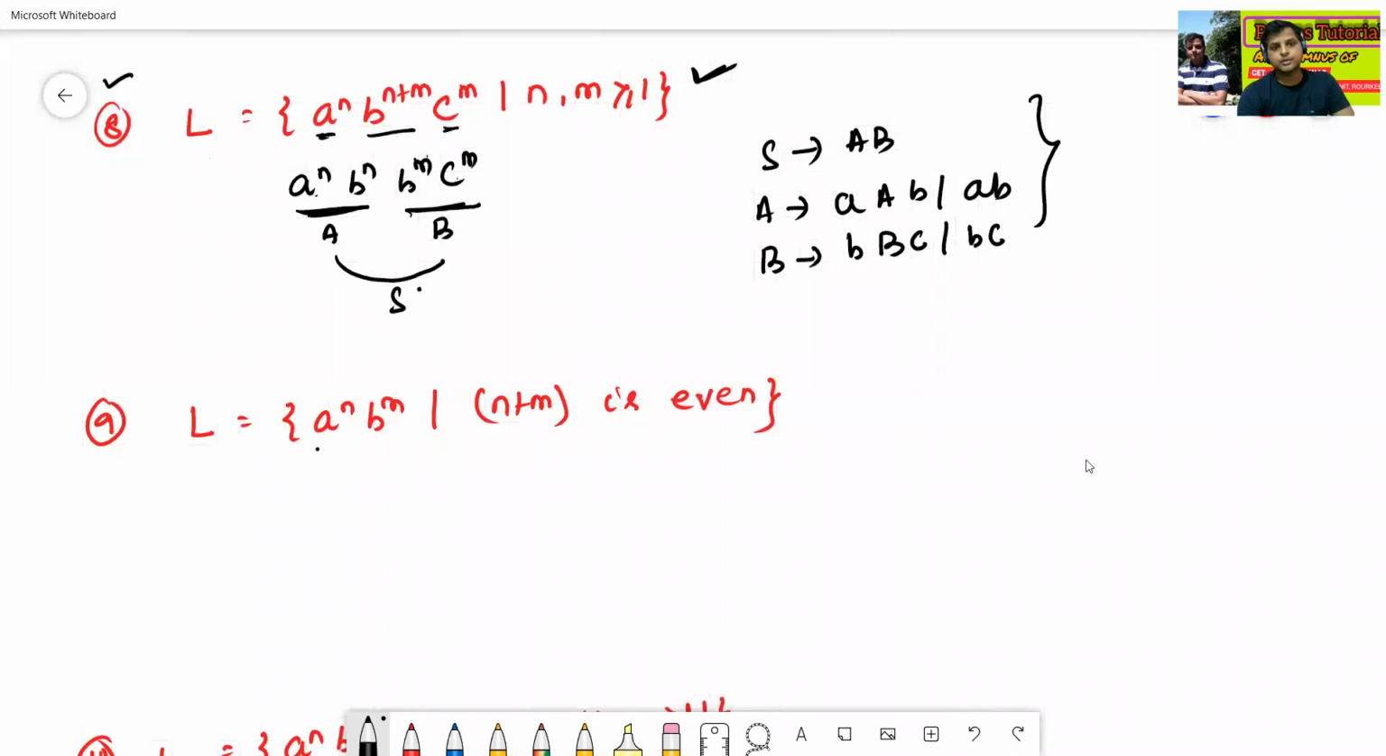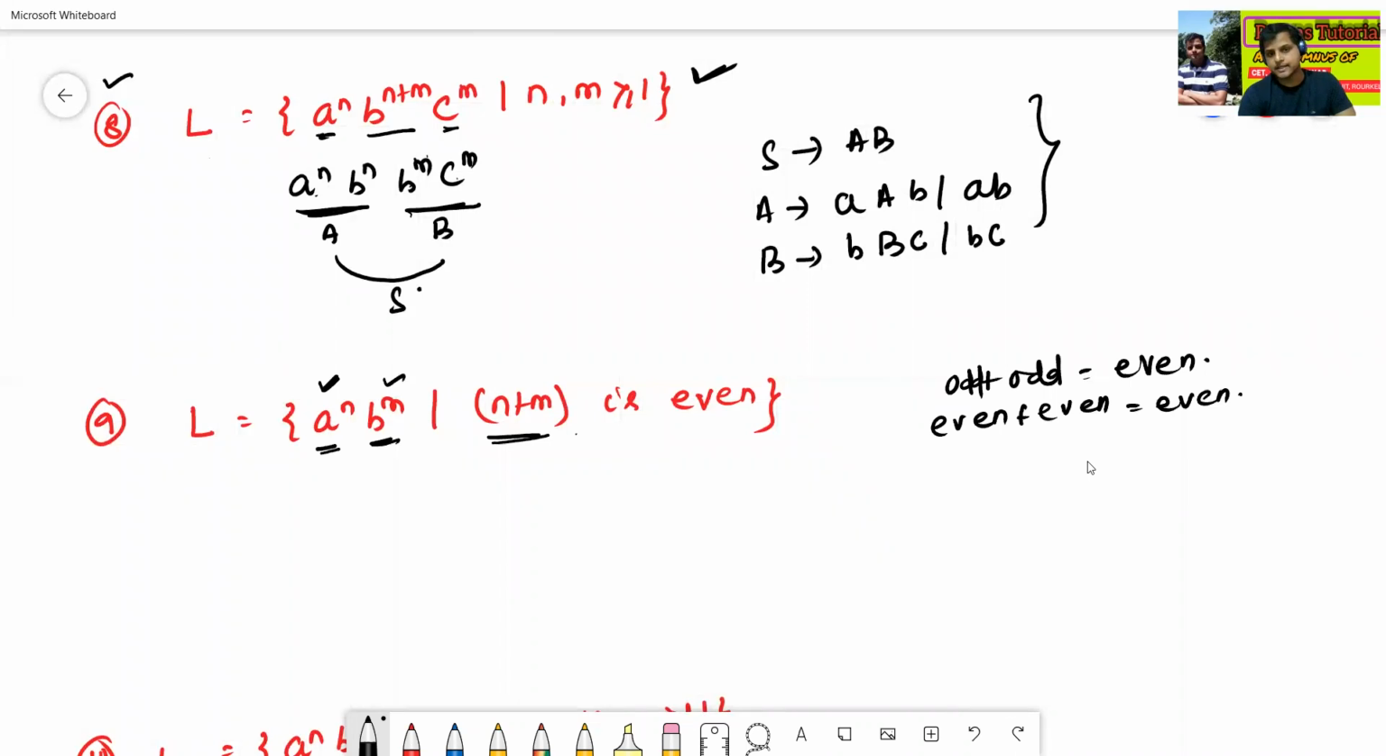Here a to the power n, b to the power m, where n plus m is even. How do we get even? Odd plus odd equals even, or even plus even equals even. Okay, so now I'll find the grammar first for a to the power n, then I'll find it for b to the power m.